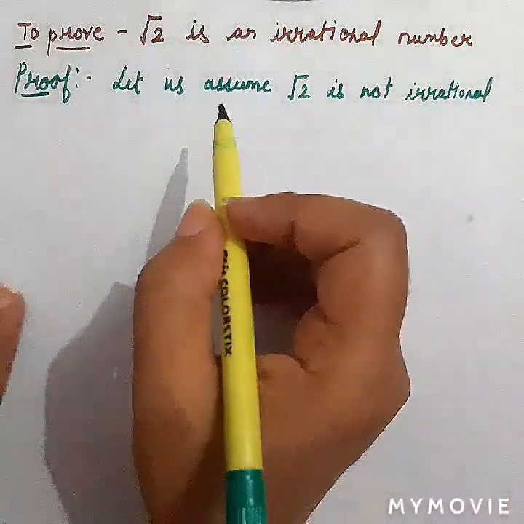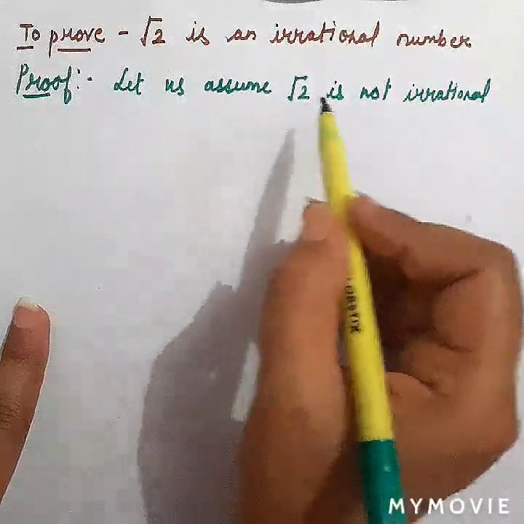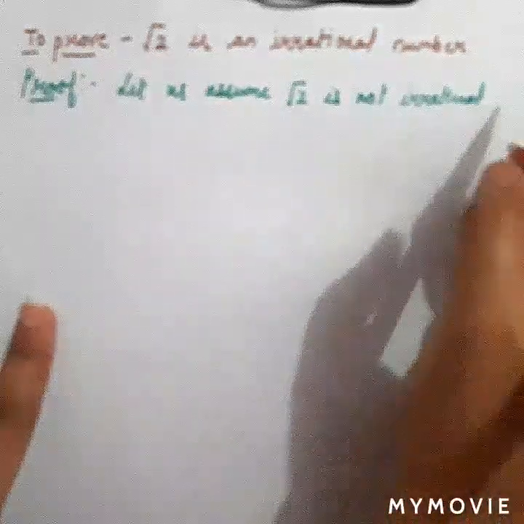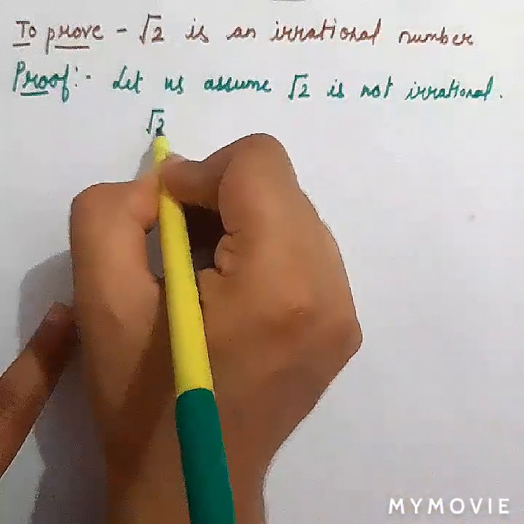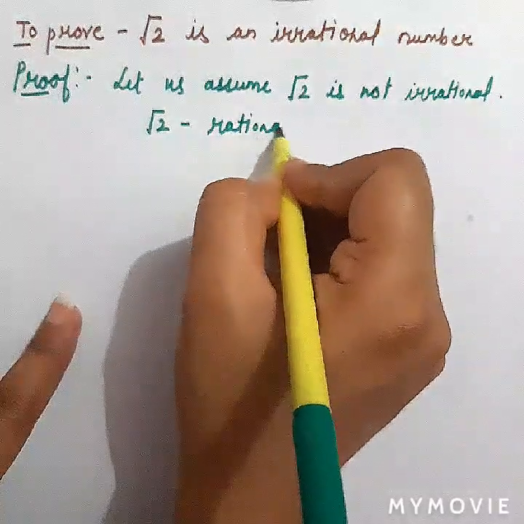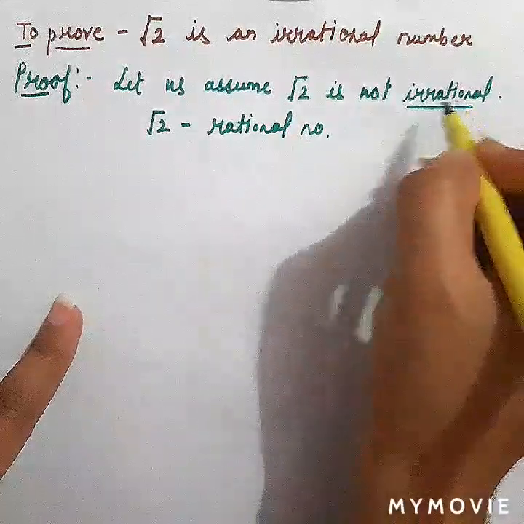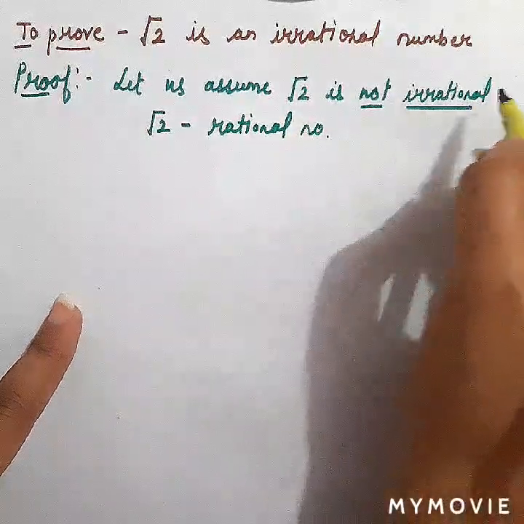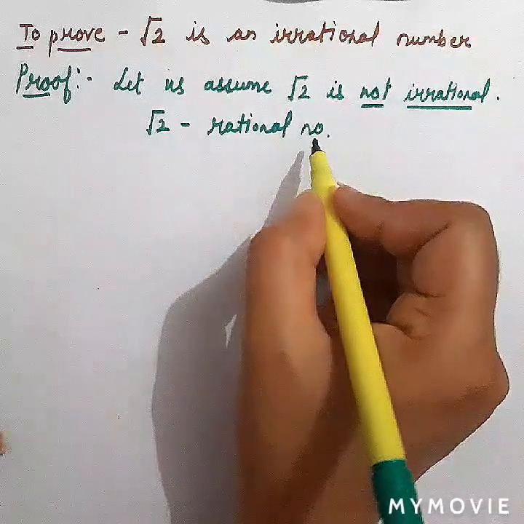Here we will prove that root 2 is an irrational number, and for that we assume that root 2 is not irrational. So if root 2 is not irrational, what it means is that root 2 is a rational number. Again, we are assuming that it is not irrational. Fine, this is our assumption here. So root 2 is a rational number.